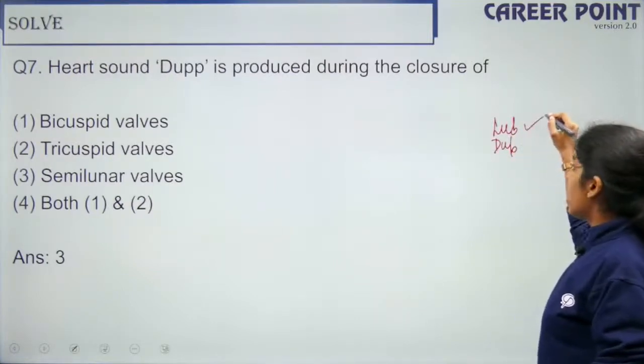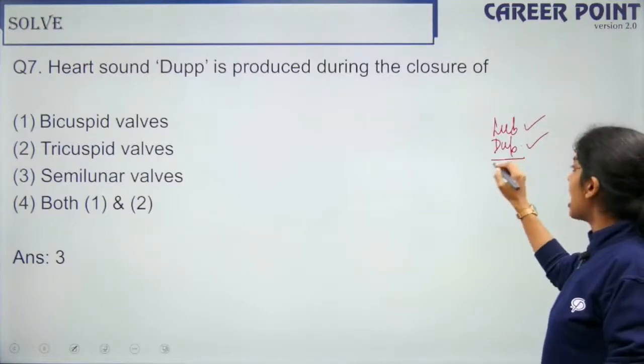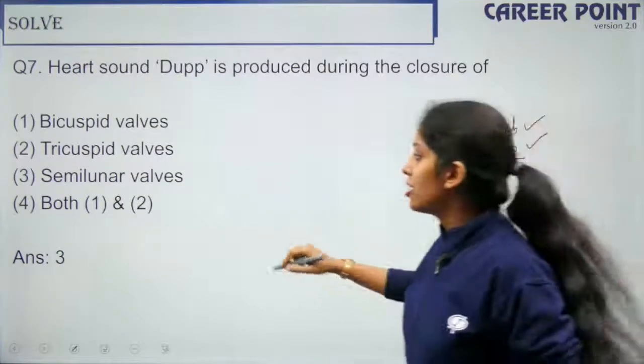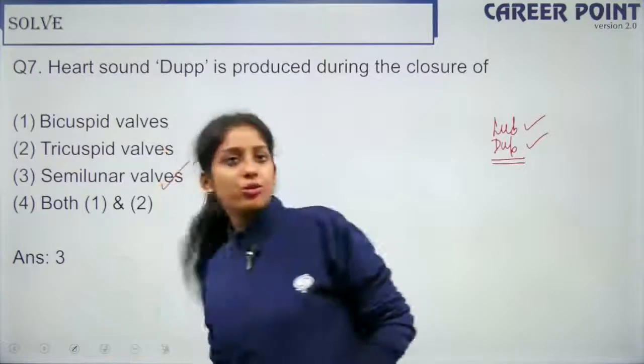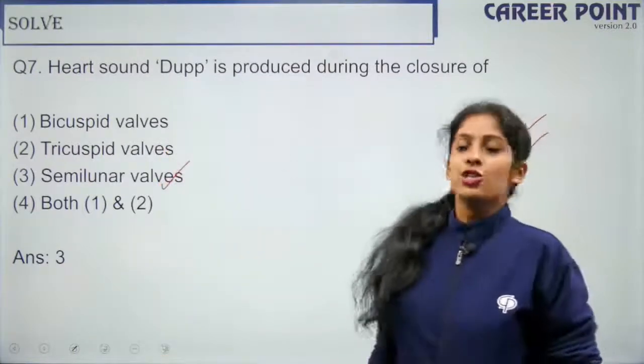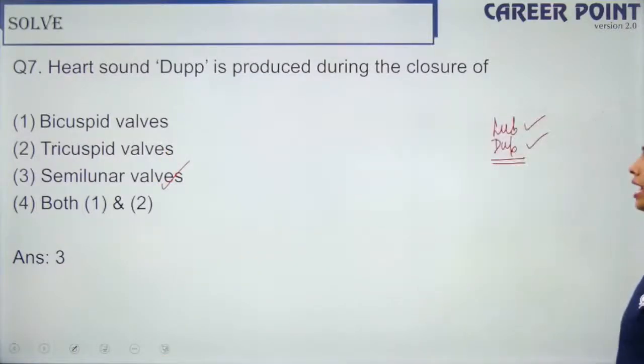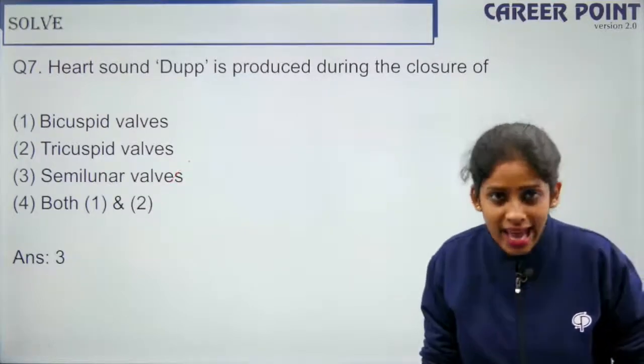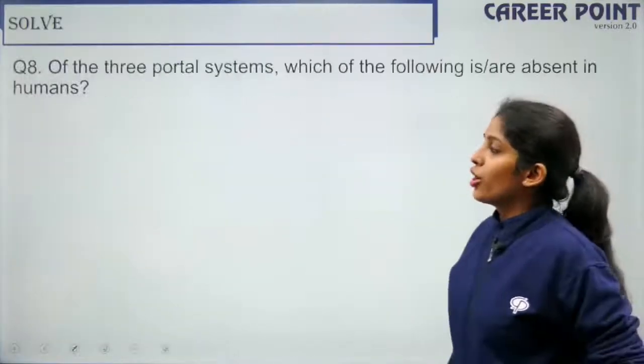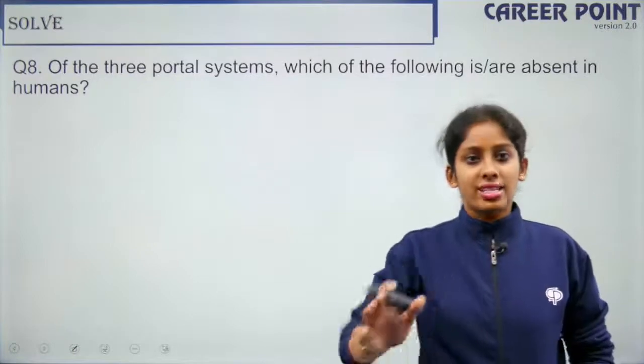Dub is the louder sound of the 2 and that is due to the closure of the semilunar valves. Clear? So we have 2 sounds, lub and dub. Clear? So here we go to question 8. I hope you guys are understanding the question.